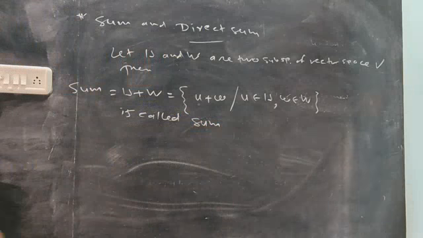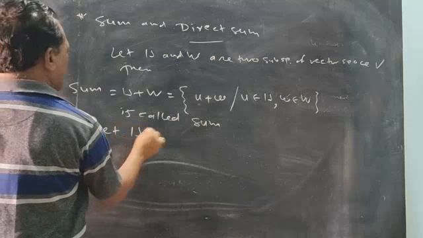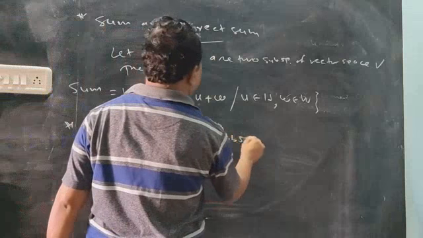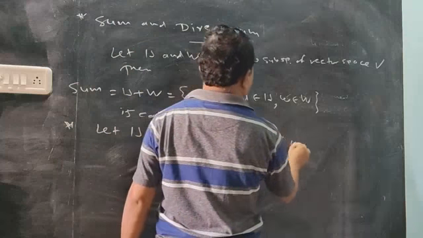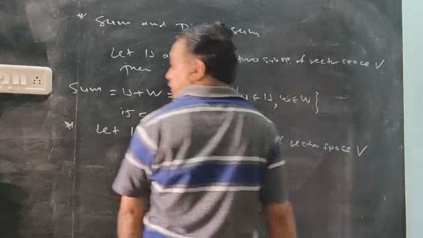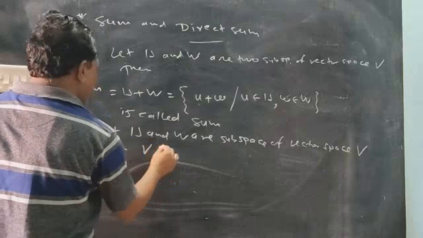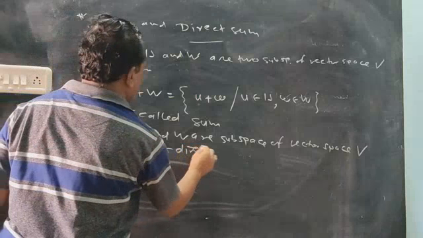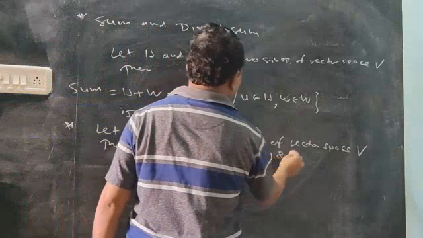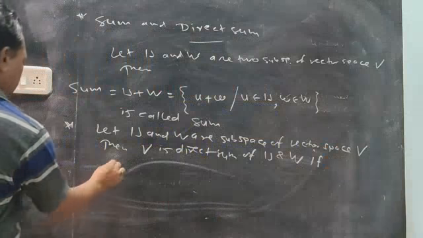Ordinary sum. Direct sum. Let's say U and W are two subspaces of vector space V. Then this vector space V is a direct sum of U and W if two conditions hold.